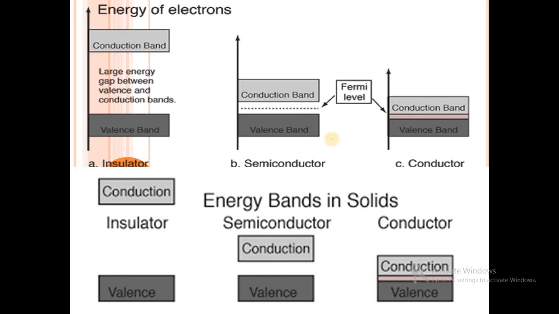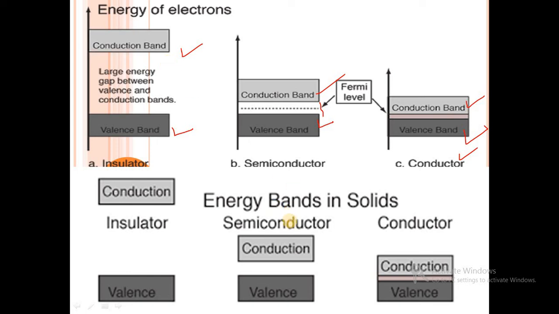As we have seen in the previous slide, in a conductor the valence band and conduction band overlap with each other, so there is no energy gap between them. But in a semiconductor, there is a small energy gap between the valence band and conduction band. In an insulator, there is a large energy gap between these 2 bands.